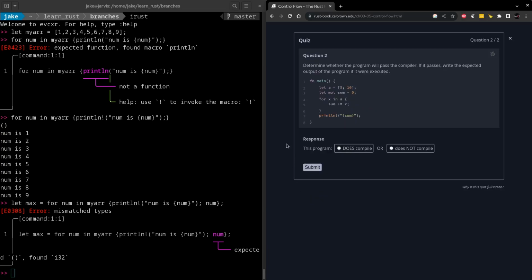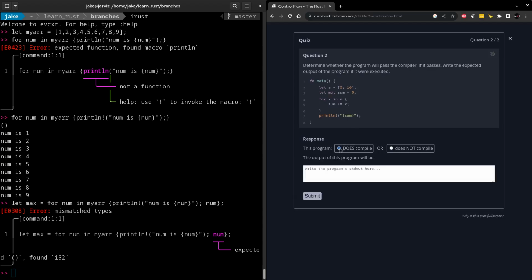Now we need to see if this is going to pass the compiler, and if it passes, write the expected output. So we're creating a new array, length of 10, the seeded values of 5. We're going to have a mutable sum variable here. Then we're going to iterate over A and add the values onto that. So I'm not seeing anything immediate that would stop it from compiling. Since sum is starting at 0, we should have 5 times 10. So I'm just going to say that 50 is the output here.